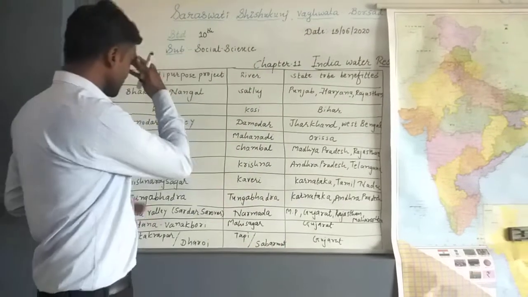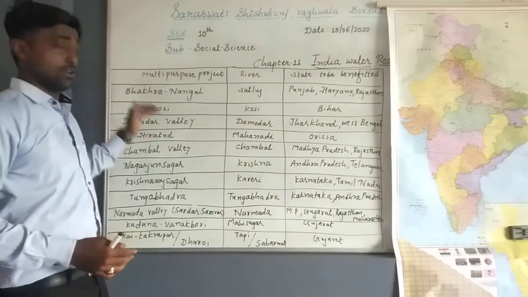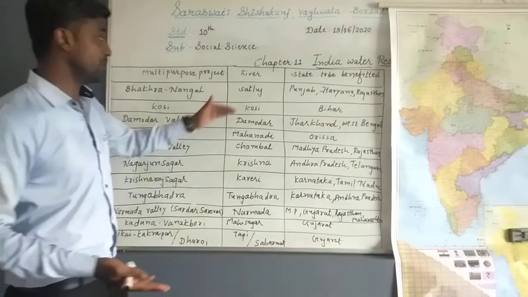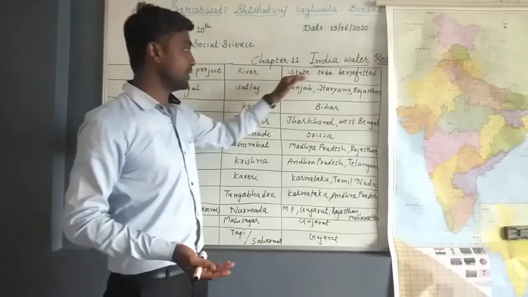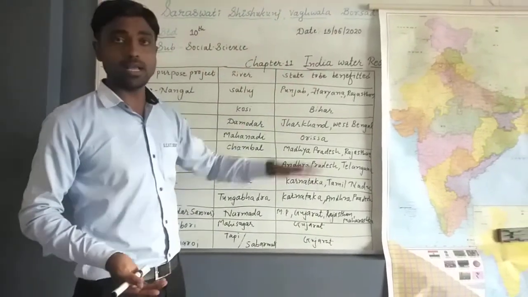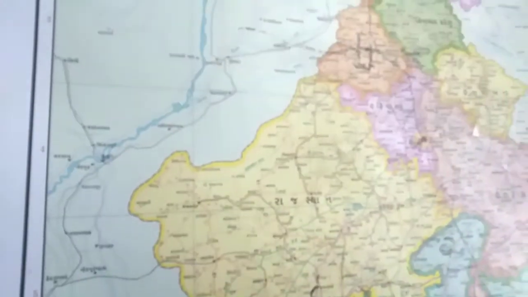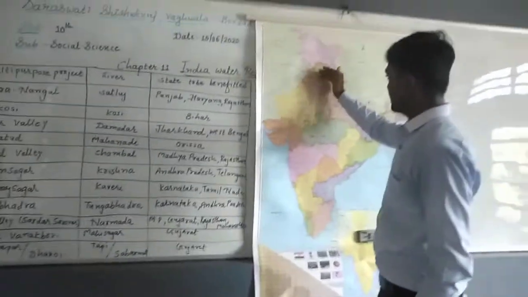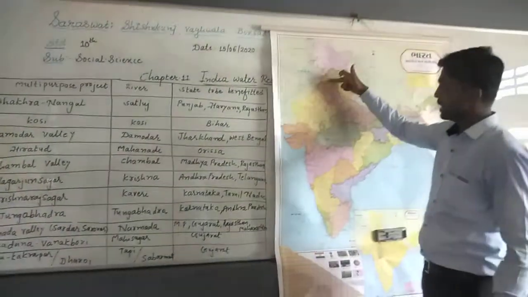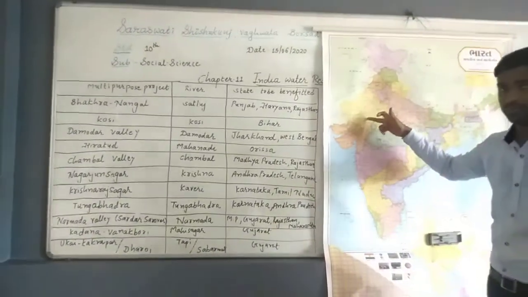So the first one is Bhakra Nangal, which is constructed across the river Satluj, and the benefited states are Punjab, Haryana and Rajasthan. Now you just see here, it's Punjab, Haryana and Rajasthan. So the Bhakra Nangal project was constructed across the Satluj river, and through that three states are benefited: Punjab, Haryana and Rajasthan.